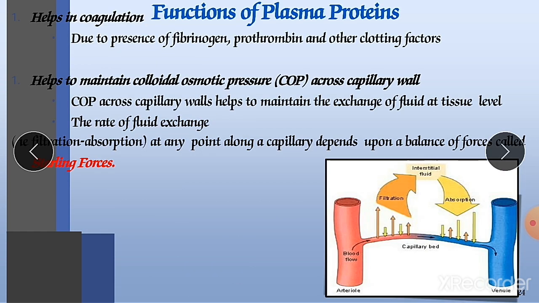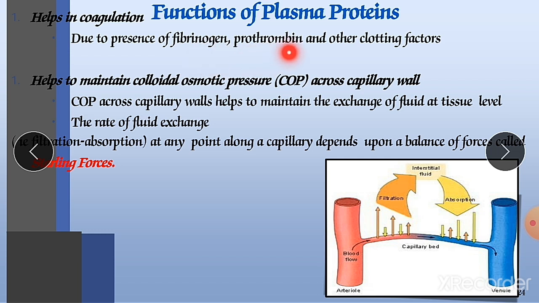Now, functions of plasma proteins. There are several functions that we will discuss one by one. It helps in the coagulation process. It is a major function of our plasma proteins. Without plasma proteins, the coagulation process is just impossible. Due to the presence of fibrinogen, which is one of the agents that gets converted into fibrin, a thread-like structure, it is responsible for the development of coagulation.